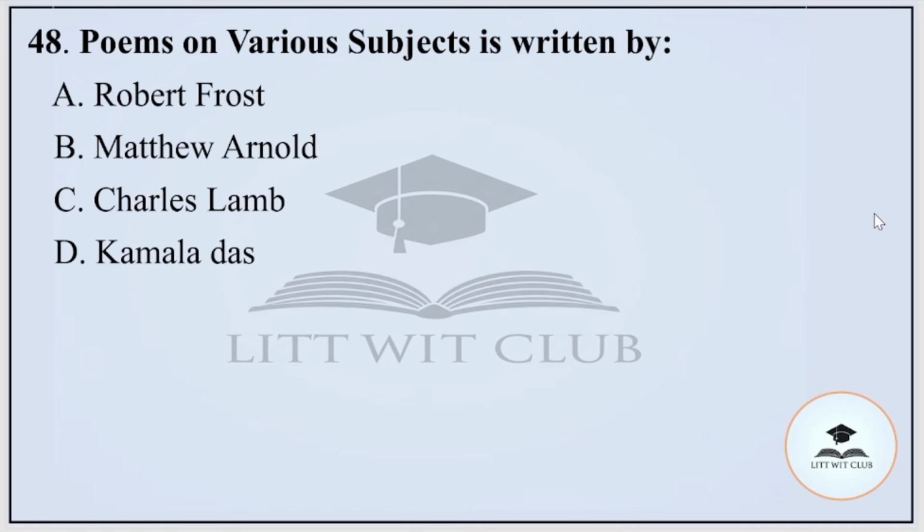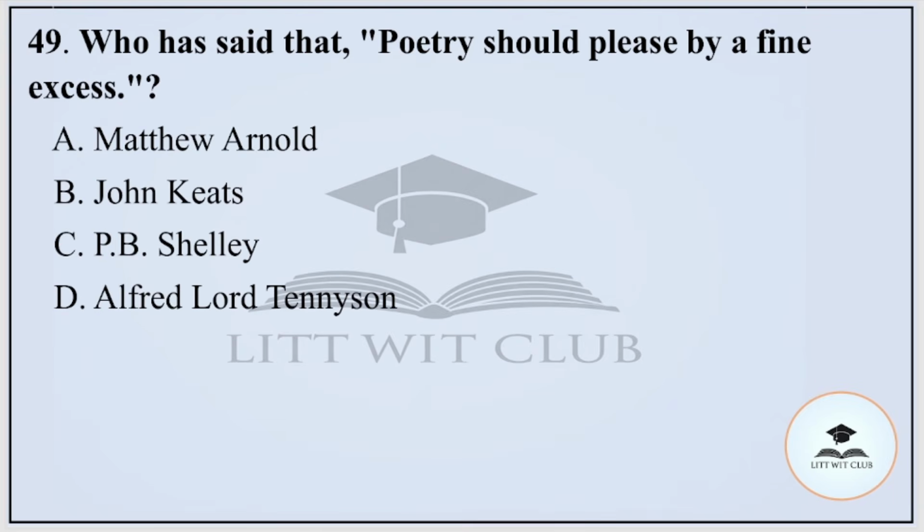Question number 48. Poems on Various Subjects. This is a work. The name of the work is written by A, Robert Frost; B, Matthew Arnold; C, Charles Lamb; or D, Kamala Das. And the correct option is option number C, that is Charles Lamb. Question number 49. Who has said that poetry should please by a fine excess? Option A, Matthew Arnold; B, John Keats; C, P.B. Shelley; and D, Alfred Lord Tennyson. And the correct option is option number B, that is John Keats.